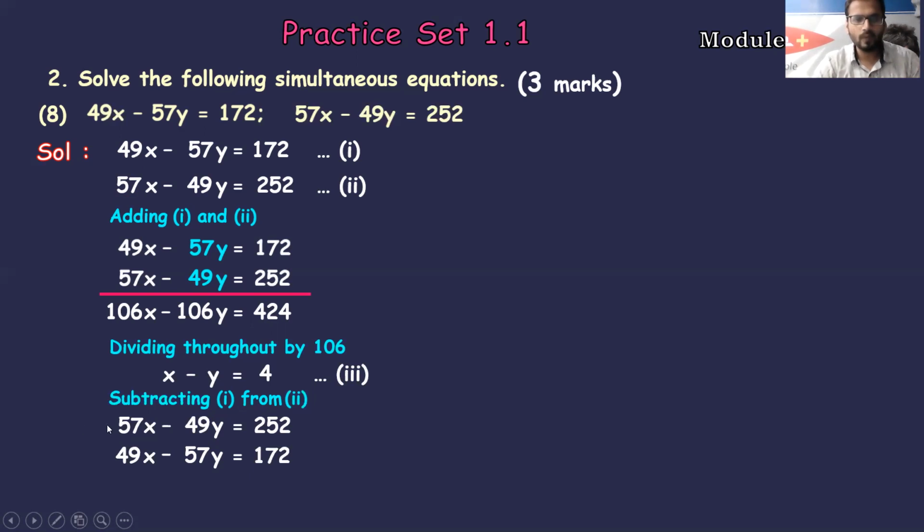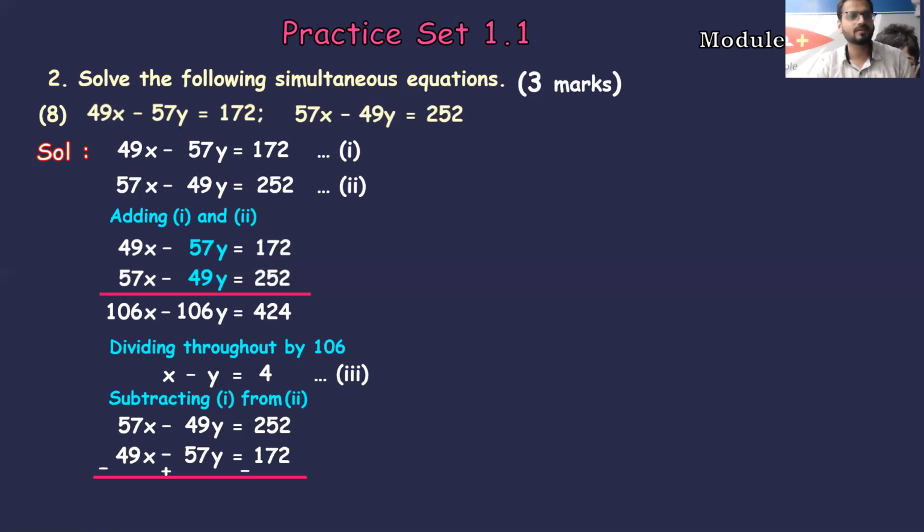Because in the second equation I have 57, which is a bigger number as compared to 49. Fine. So let's subtract this. The equation which we have written below, that sign will be changed. So 49x will become minus 49x, minus 57x will become plus 57x, and plus 172 will become minus 172.